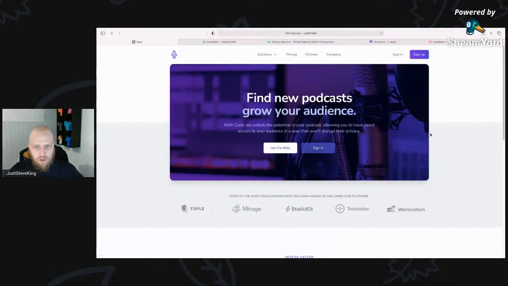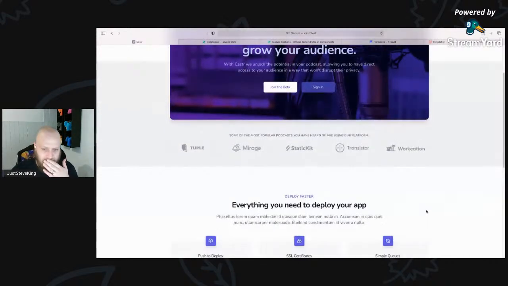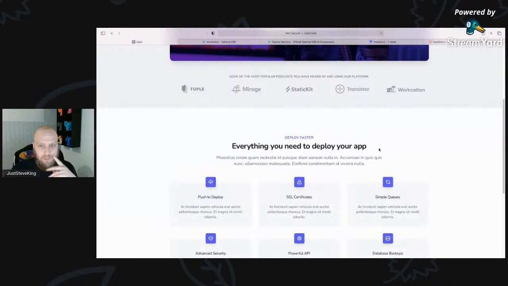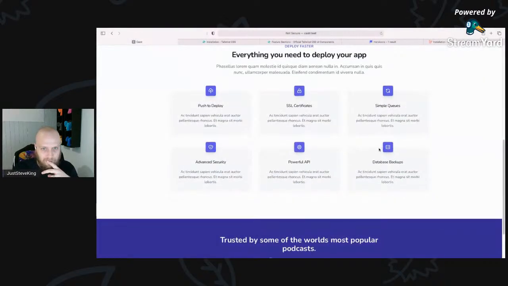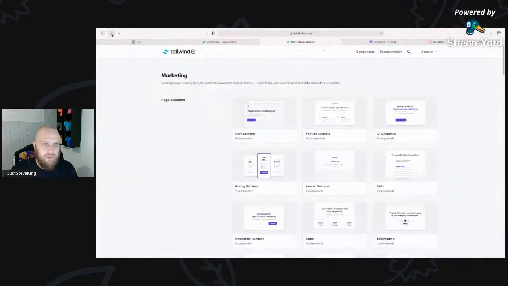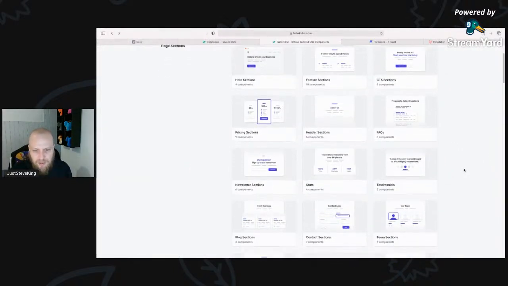I've got my navigation. I've got my homepage hero with a call to action within it. But then we've got an eye catcher, which is saying, okay, these people use it. And we're like, okay, great. So, oh wow, these are the features they do, which is probably why these people use it. As you scroll down, next, I think what we want to see is something like featured podcasts. So let's have a look at that next. Some featured podcasts. We don't want testimonials. That could be right at the bottom.